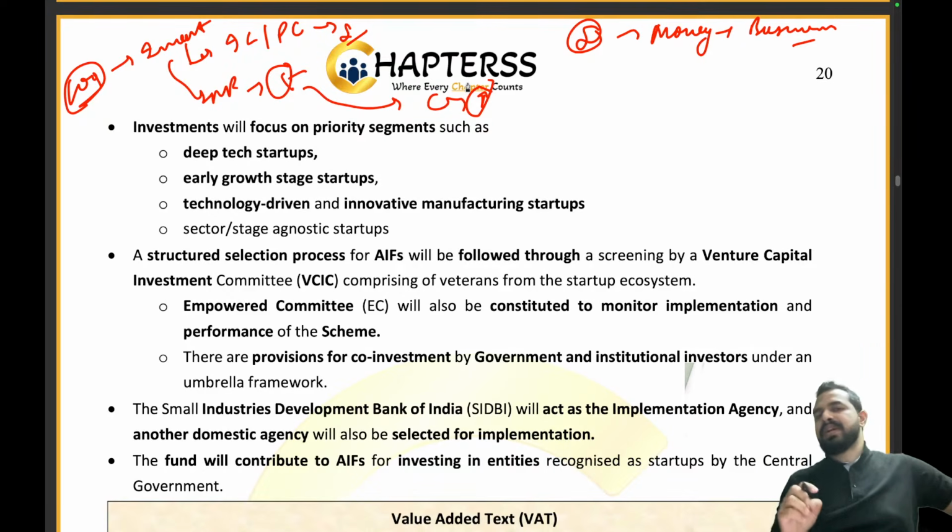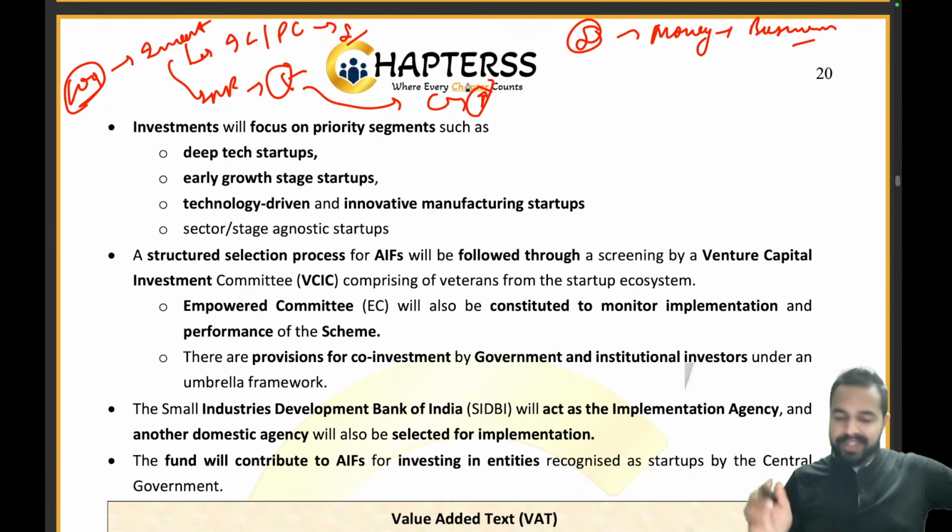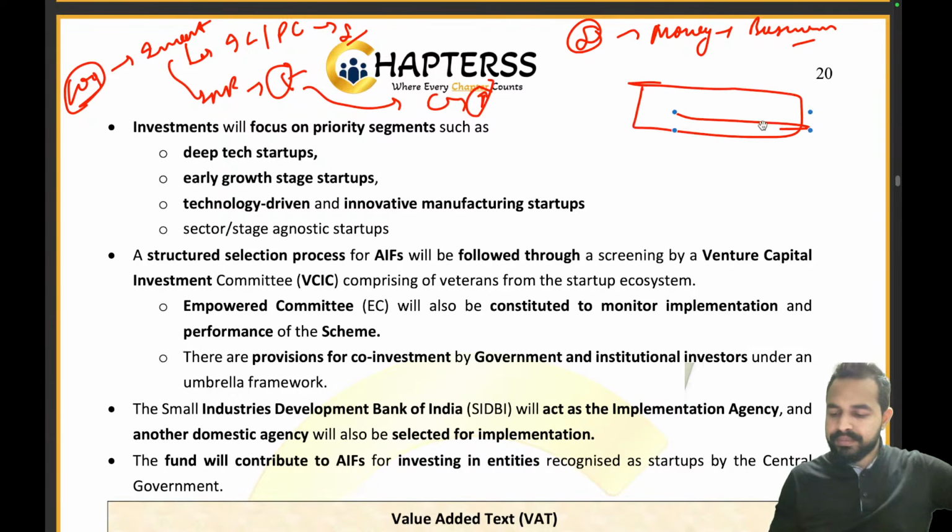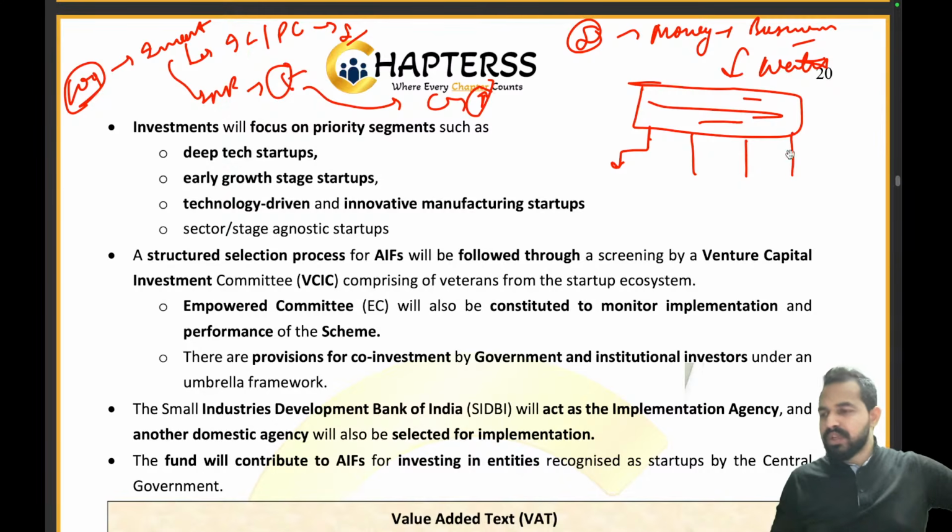Similarly, the Government of India has created a kind of fund which is going to help the startups. Let me tell you what exactly it is. Take an example: there is a very big tanker, full of water, and the Government of India is adding water to this tanker. Now this tanker is connected with some small tankers, so water flows from the big tanker to the small tankers, and these small tankers then give water to the homes of a particular area.